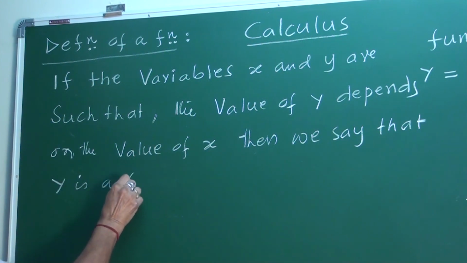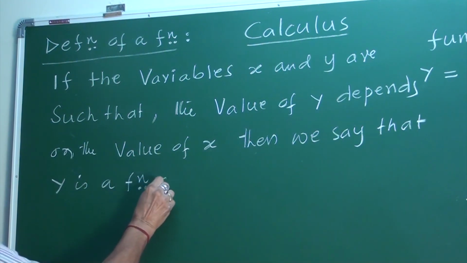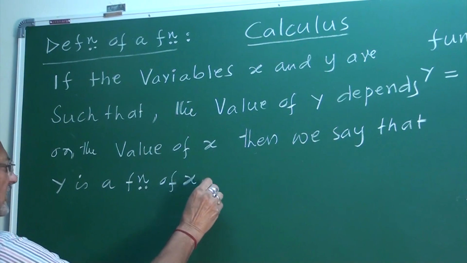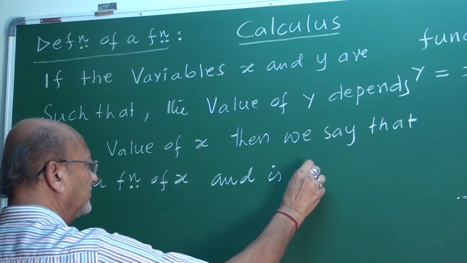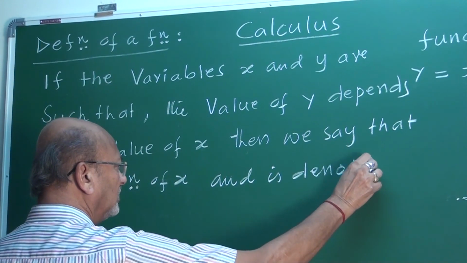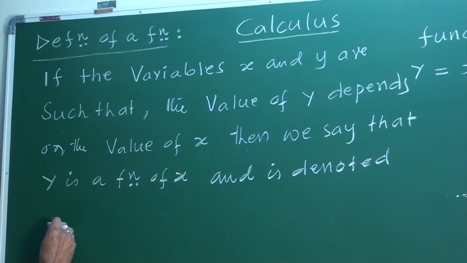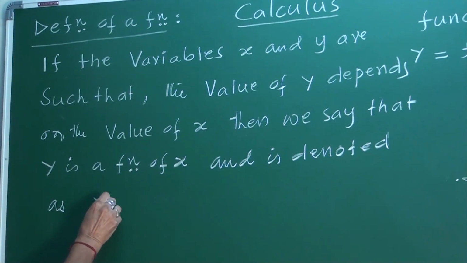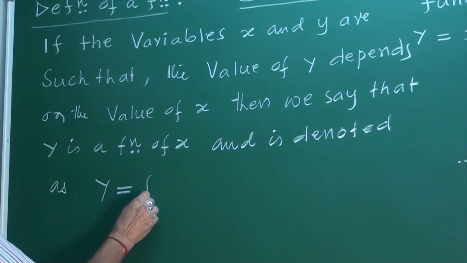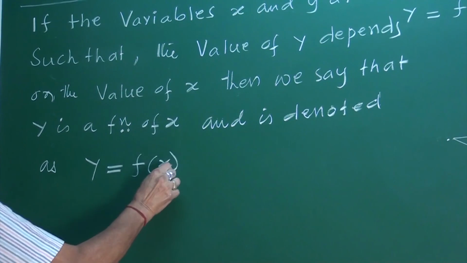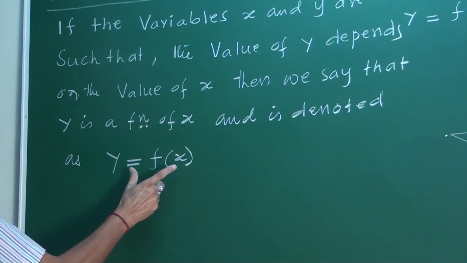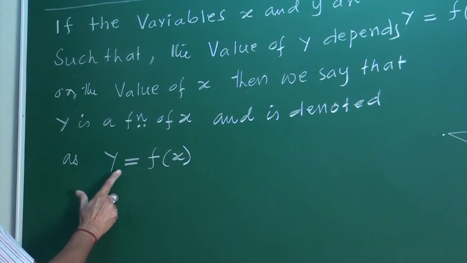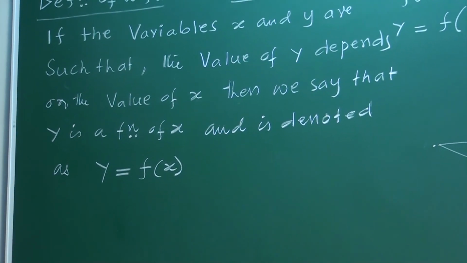Y is a function of x and is denoted, written and read as: y is a function of x, written as the symbol y equals f(x).